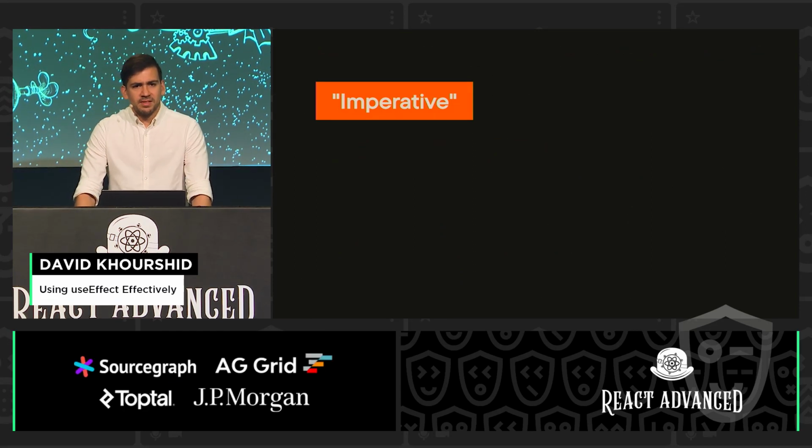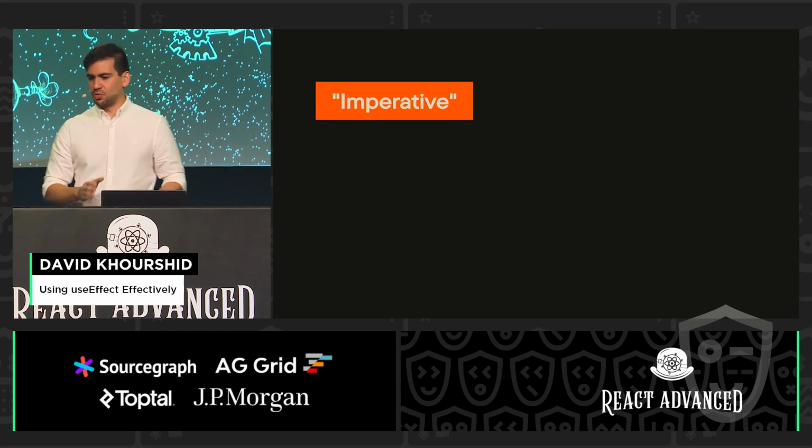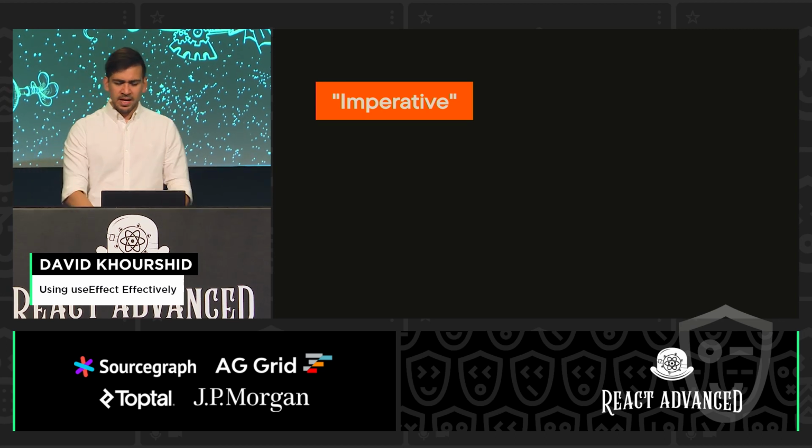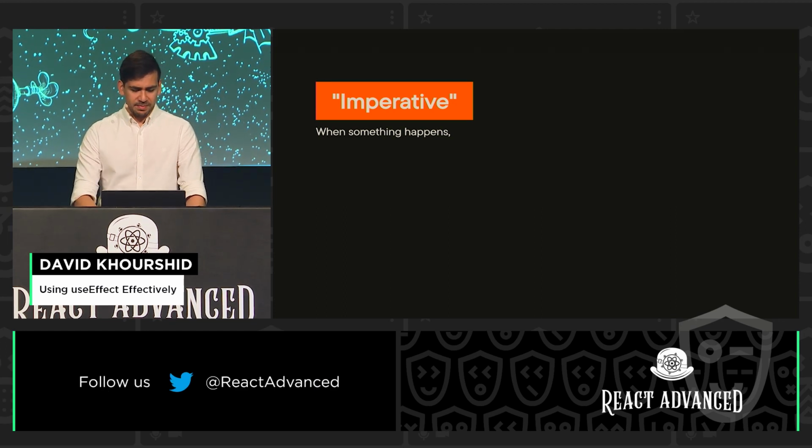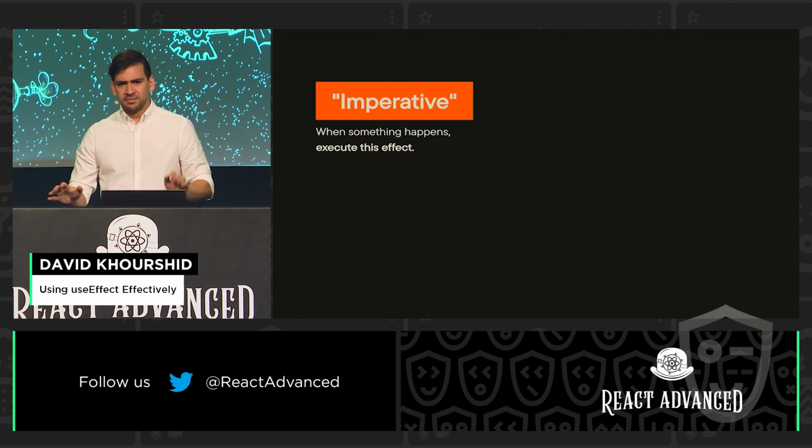So when we think about this, though, executing an effect directly inside the event handler, it feels imperative. It feels like, when something happens, execute this effect, feels a little weird, a little side effecty and not really functional, right?